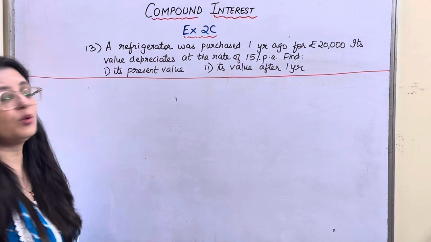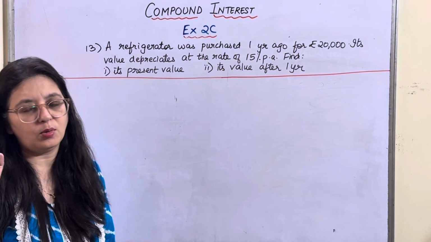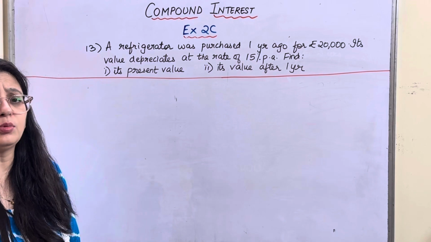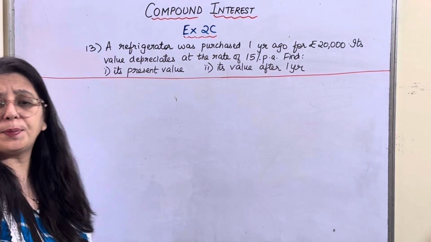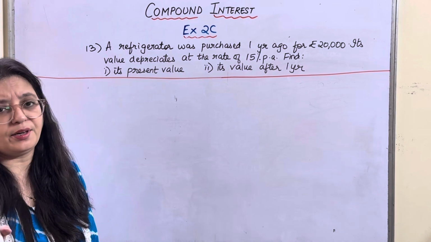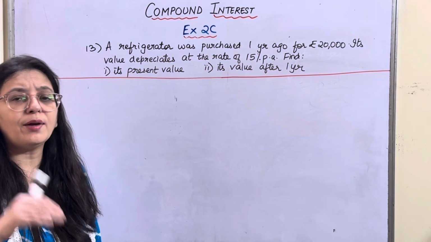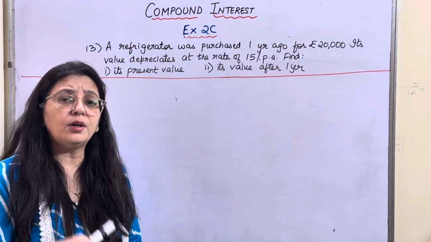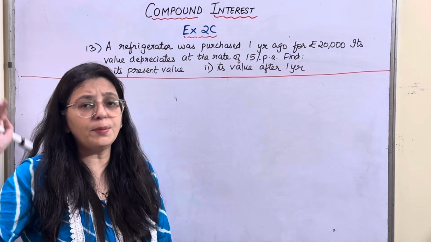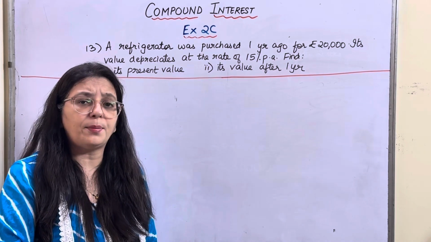Yes kids, let's do question number 13. A refrigerator was purchased 1 year ago. Say I had purchased it in 2024 for rupees 20,000. Its value depreciates at the rate of 15% per annum. Find its present value. I want to find the value for the year 2025. So what will we do? We purchased it in 2024 and we want to find the present value.